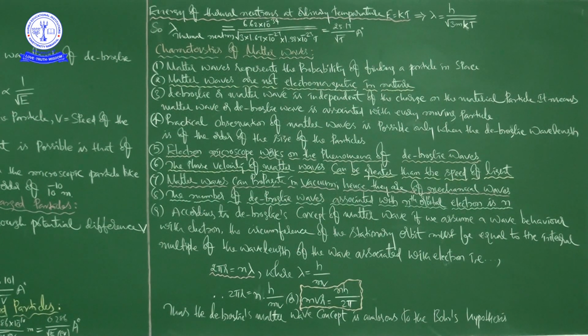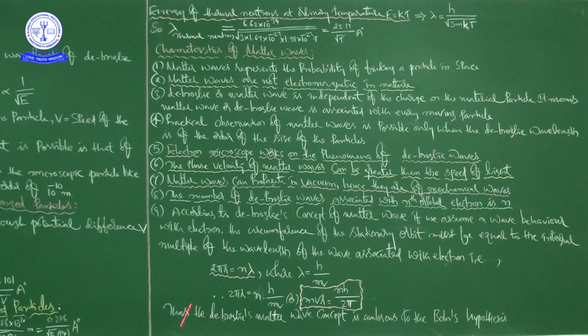Next point, the number of de Broglie waves associated with the nth orbital electron is n. That is the small n.